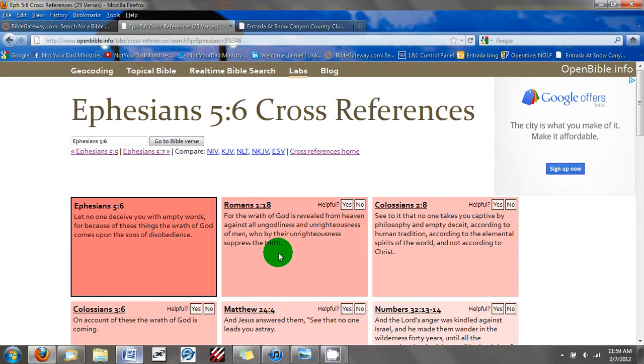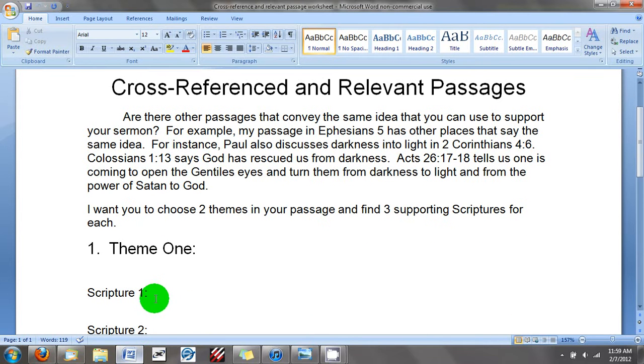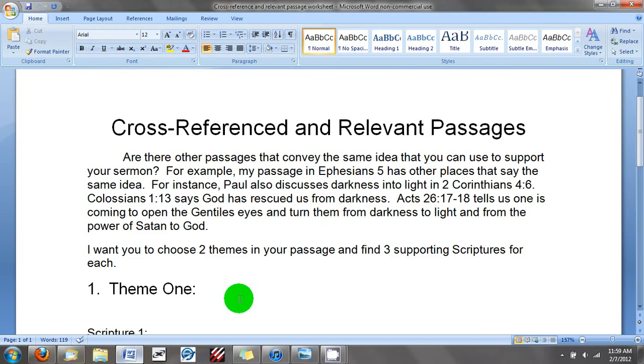Now that is how you do each of those. Do it for 2 different verses. And all you have to do is, if you want to do Romans 1:18, you would just write in right here, Scripture 1, Romans 1:18. You don't have to copy the verse, just the reference. I want you to do that for each of those.